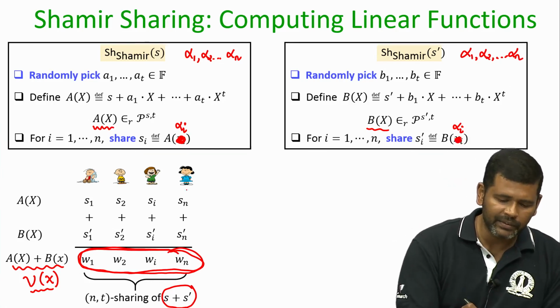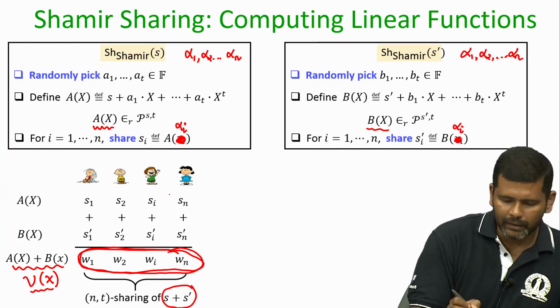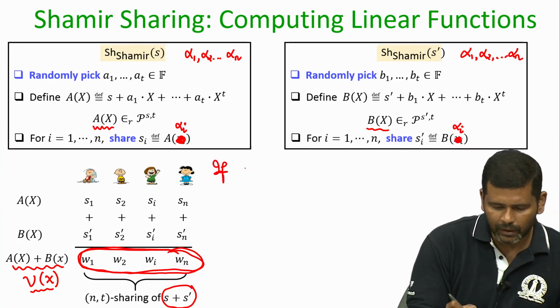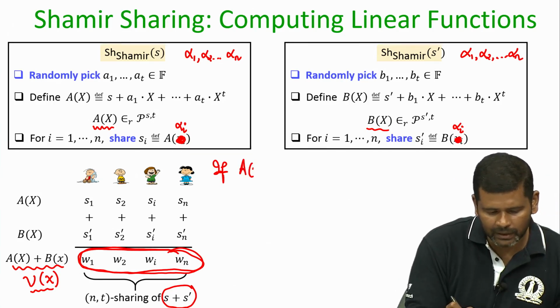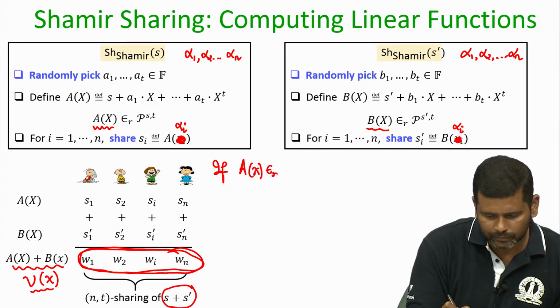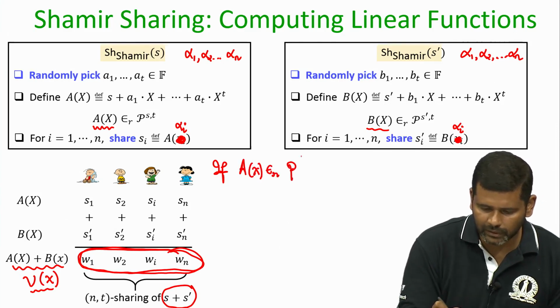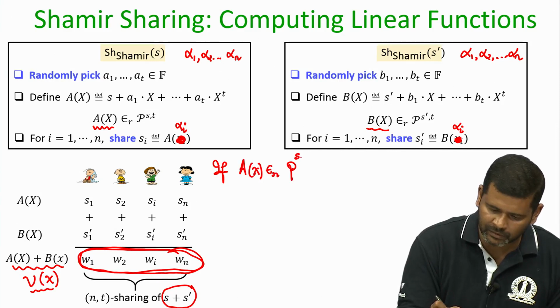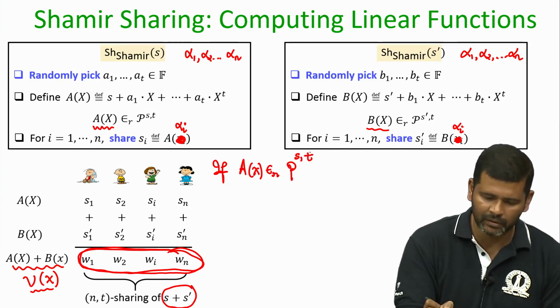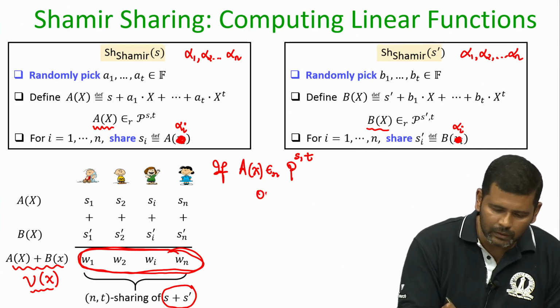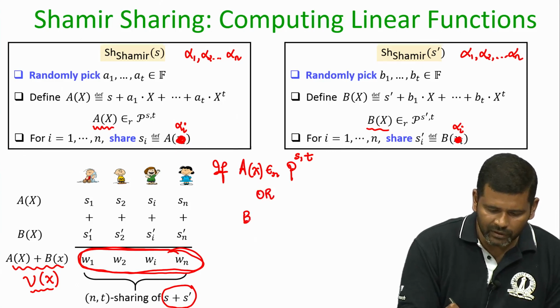And again we get the property that if A of x was randomly chosen from the set of all possible polynomials of degree t with constant term S, or B of x was randomly chosen.